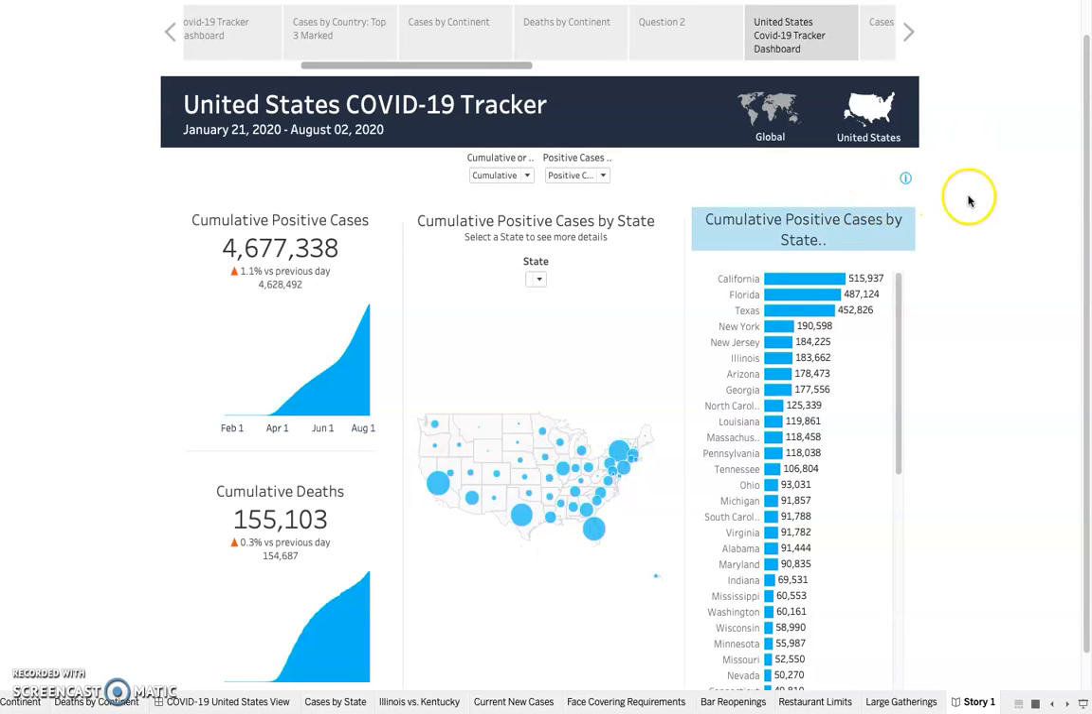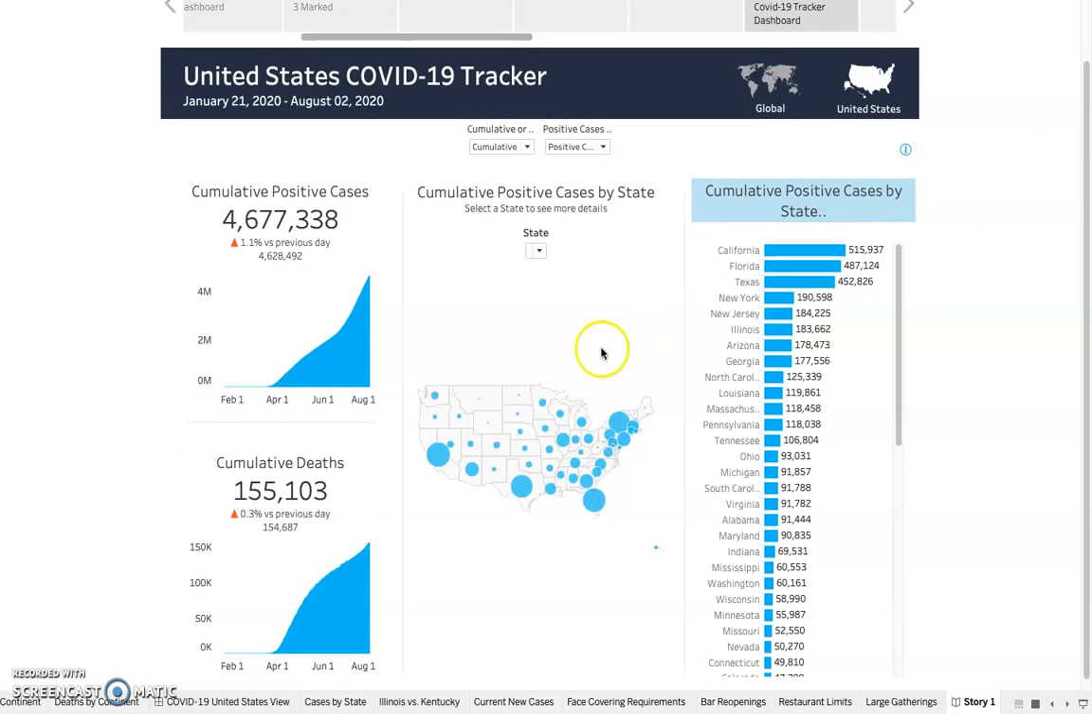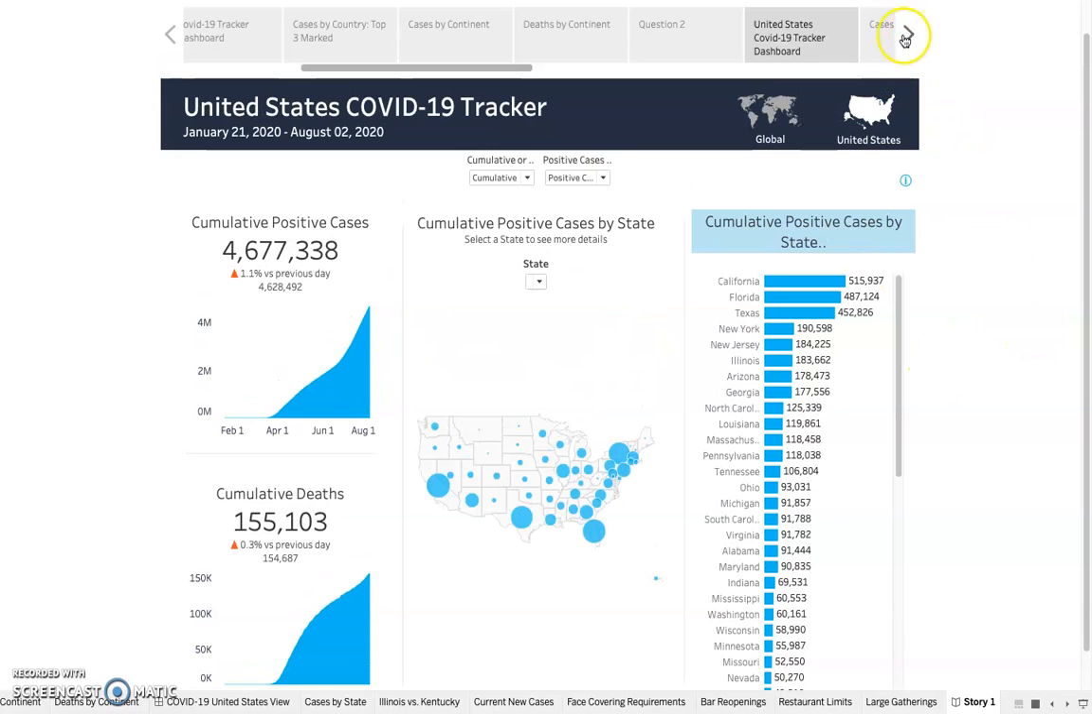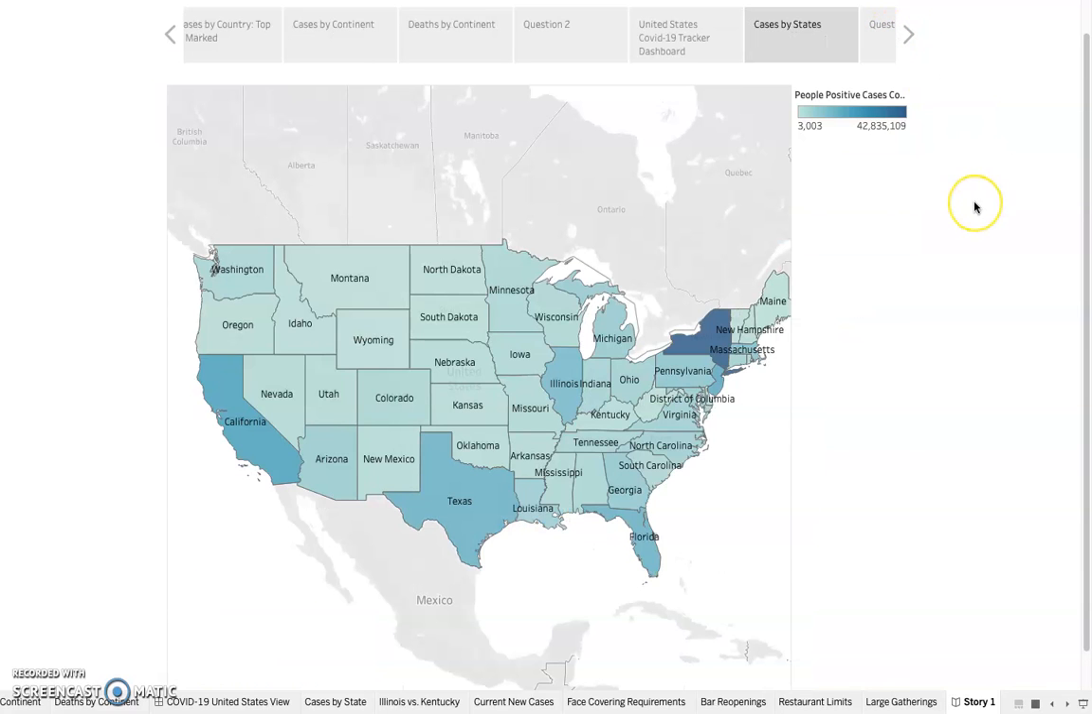Actually, this is just the COVID-19 tracker dashboard. This is just another interactive dashboard that can give you a little bit of everything on one thing. And then I decided to make another interactive map, which shows which states have higher cases, and it appears that the states with the highest number of cases include California, Florida, Texas, New York, New Jersey, and Illinois.